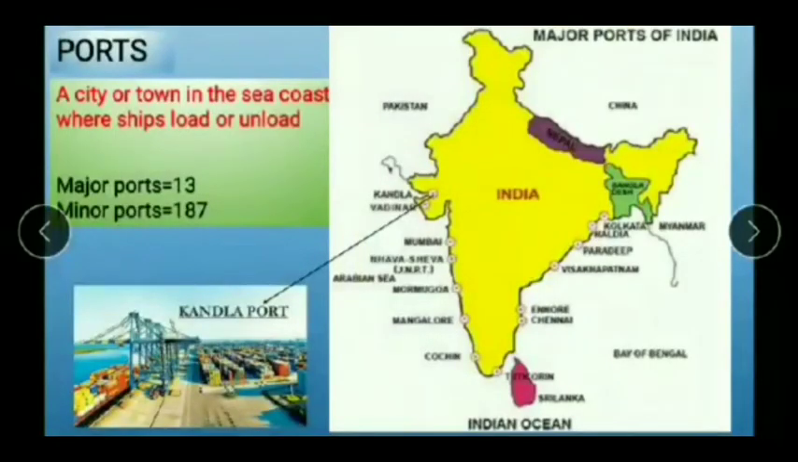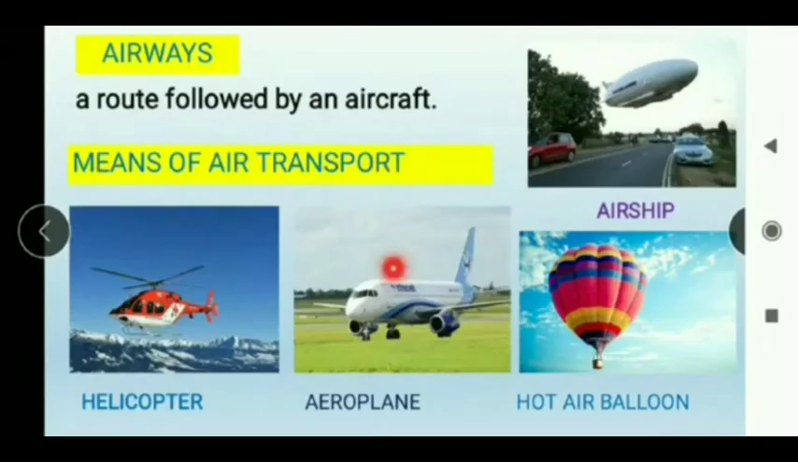What is a port? A city or town in the sea coast where ships load or unload is known as ports. There are 13 major ports and minor ports are 187. Now children, if you want to travel a long distance, which one would you prefer that will save you time? Of course, that will be airways. That means air is the fastest means of transport.